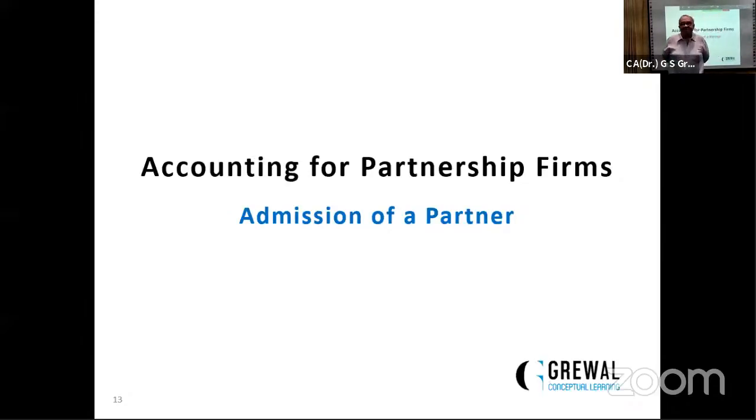Third, revaluation account shows the result of revaluation of asset and reassessment of liability. On MCQ: revaluation account is prepared first for the revaluation of asset, second for the reassessment of liability, C, both of them, A and B, D, none of the above.